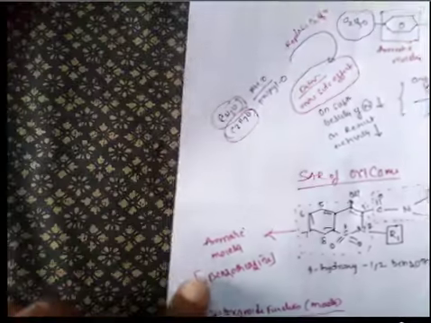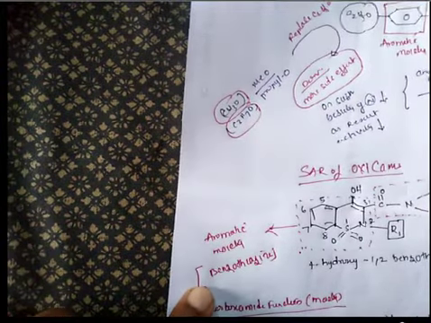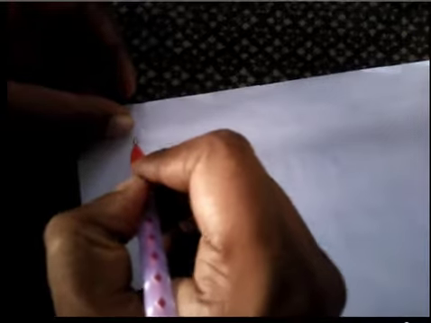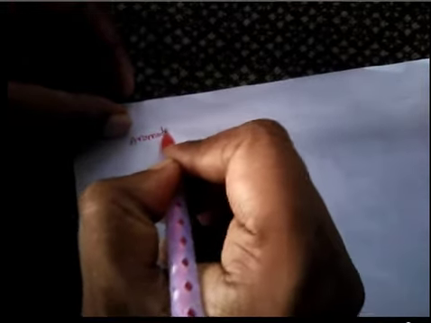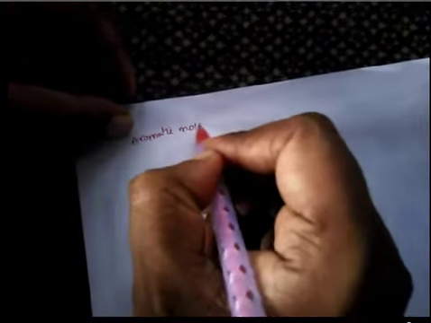Then we will discuss the possible modifications at the aromatic moiety, the benzothiazine moiety. What are the possible modifications at the aromatic moiety?